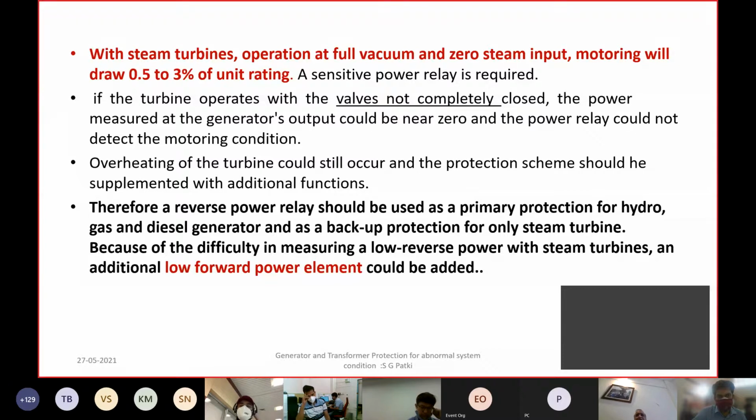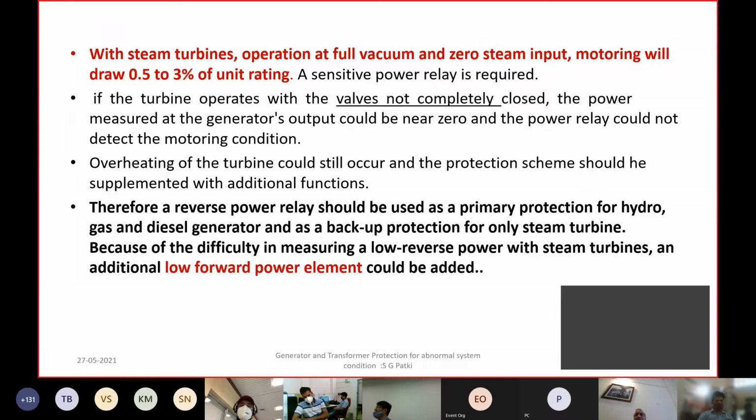Sometimes this condition also happens when you are trying to take a shutdown of the machine. During shutdown of the machine, suppose your control valve operation is not completely shutting off the prime mover power because of leakage through the valves.